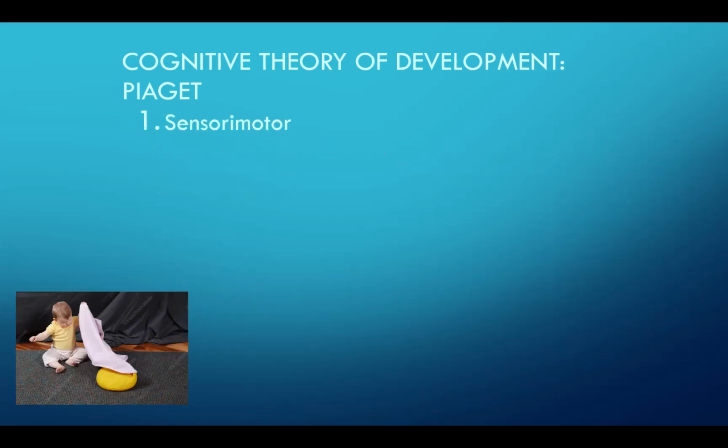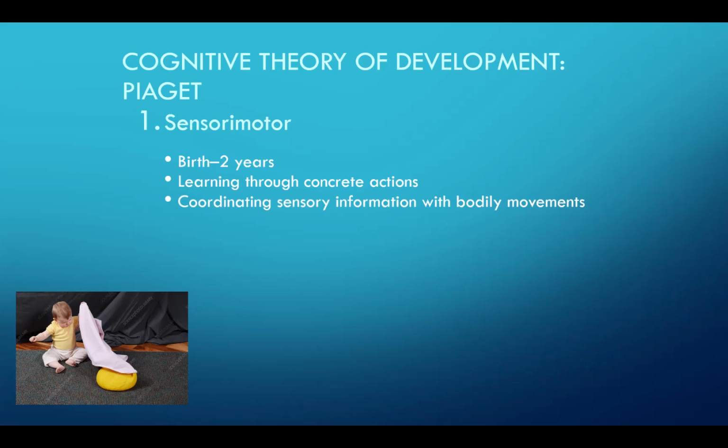So the first stage is the sensorimotor stage, and this goes from birth to 2 years old. At this stage, children are learning through concrete actions. And you'll see children at this age, they're always putting things in their mouth, right? So they're coordinating sensory information with their bodily movements. They're putting things in their mouths. That's one of the ways that they learn about them. They push a button on a toy and it lights up or it makes a sound. So they do it again. They're repeating. They're learning cause and effect.